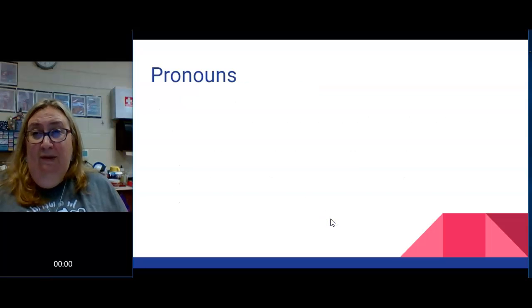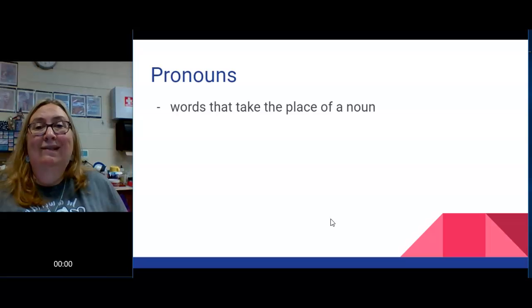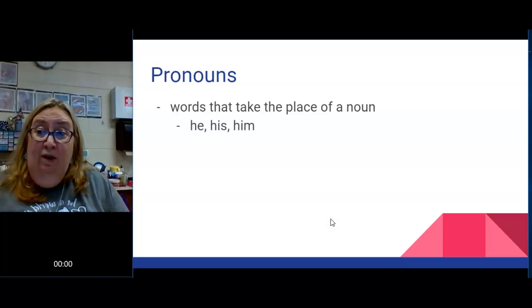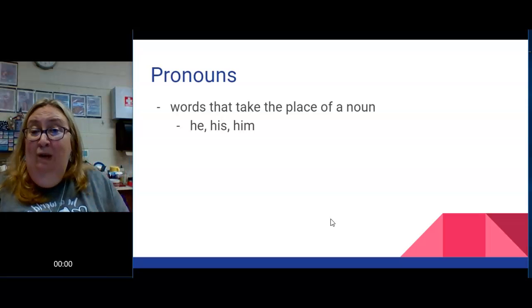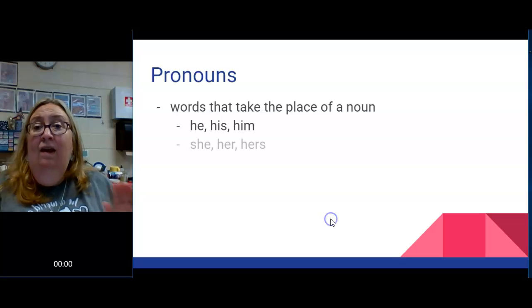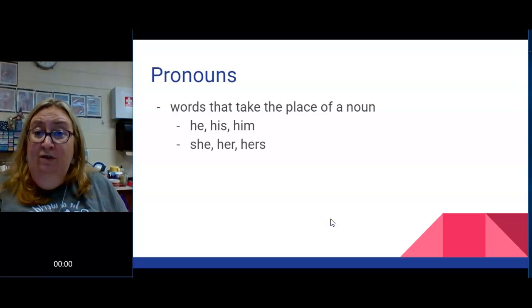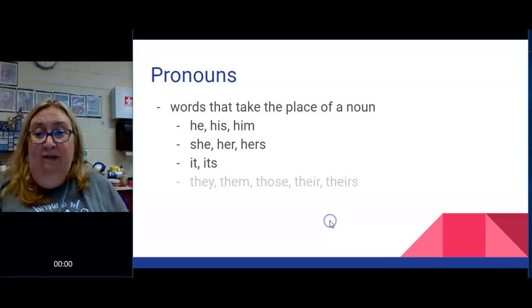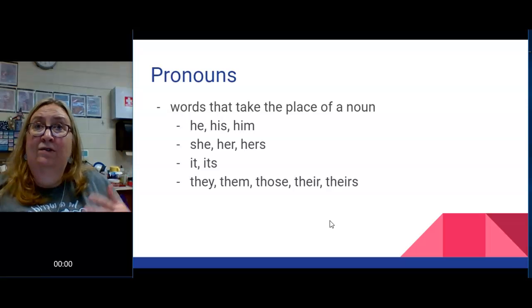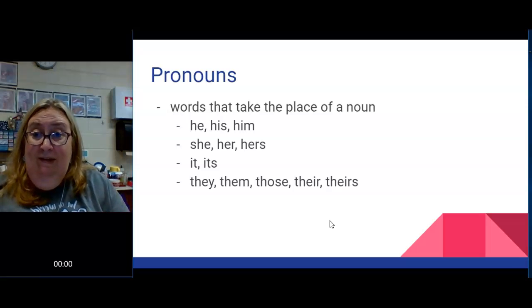And finally, let's look at pronouns for nouns. Pronouns take the place of a noun. They help us not have such boring and repetitive speech. I can use pronouns that are the masculine pronoun. So when I'm talking about boys, it would be he, his, and him. I can use she, her, and hers as the feminine pronoun. It and its, we usually don't use those to talk about people. Those are objects usually. They, them, their, theirs can be objects or people.